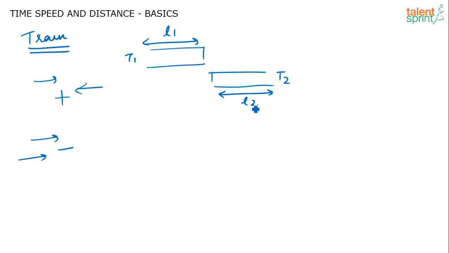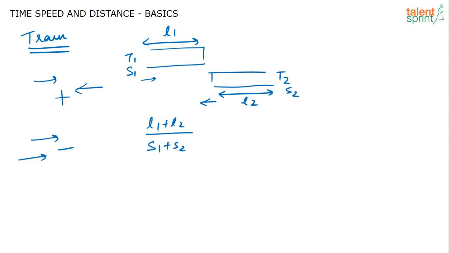For example, if there are two trains T1 and T2, these two trains have lengths L1 and L2. This one is traveling with a speed of S1, and this one is traveling with a speed of S2. If these two trains are crossing each other, the time taken by both of these trains to cross each other will be (L1 + L2) / (S1 + S2), because they are moving in opposite directions. So the net speed is the sum of their speeds, and here you have to add the lengths of both the trains.